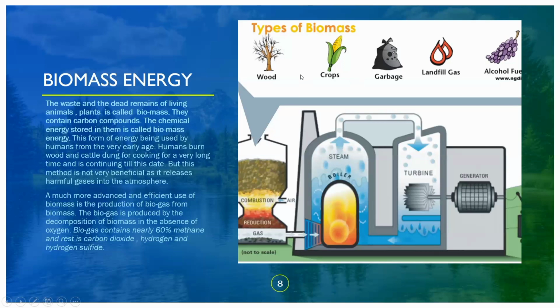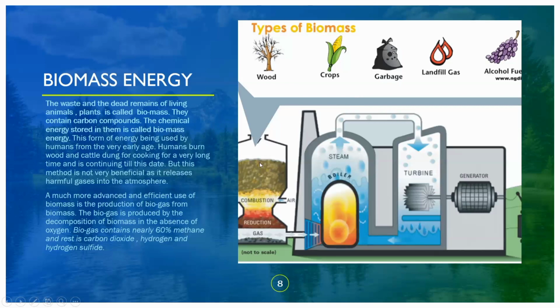So here we can see a diagram of biogas, how it is generated, and the types of biomass: waste wood, crops, waste of the plants, that is dead plants, and the garbage waste, that is day-to-day garbage waste, landfill gas, and alcohol fuels. All these wastes are used to produce the biomass.